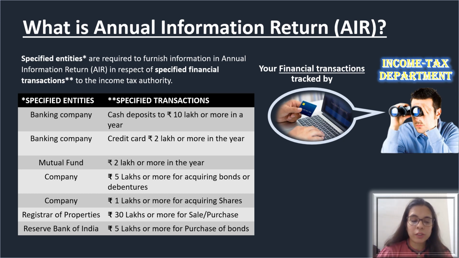So these are the set of specified transactions as well as the specified persons who have to report the transactions through the AIR. This is all the information which is available from 1st April 2004 till date with the income tax department regarding a particular SSC. These are basically the high value transactions I was talking about in the last slide. Okay.